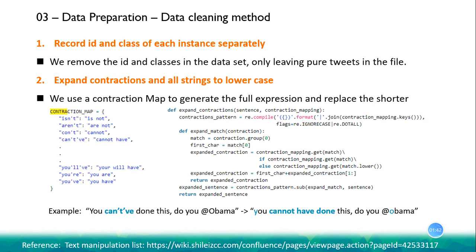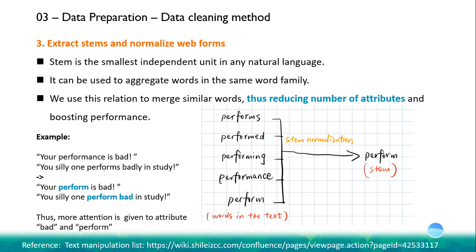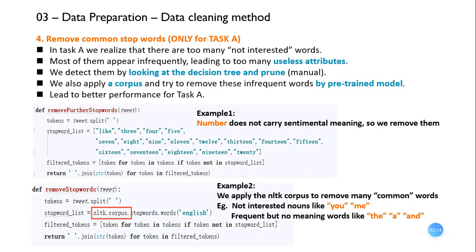Then let us expand contractions, can't we? That means let us expand contractions, cannot we? Well, it's just generating the full expression. Here comes an important step, that is extract stems and normalize words. Stem is a tiny unit in language. By doing so, we could let a model pay more attention to one word chunk rather than letting the model look at every word in the word family.